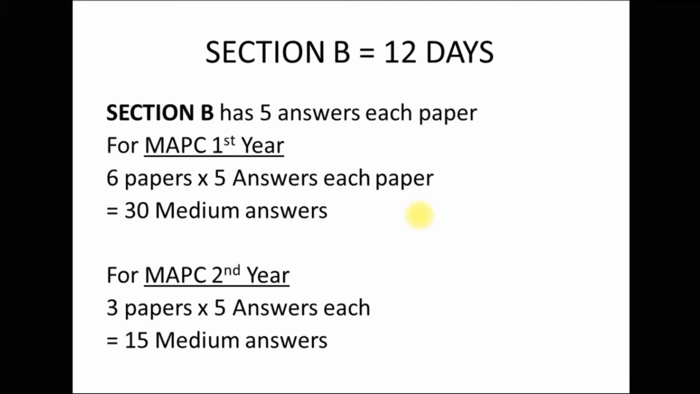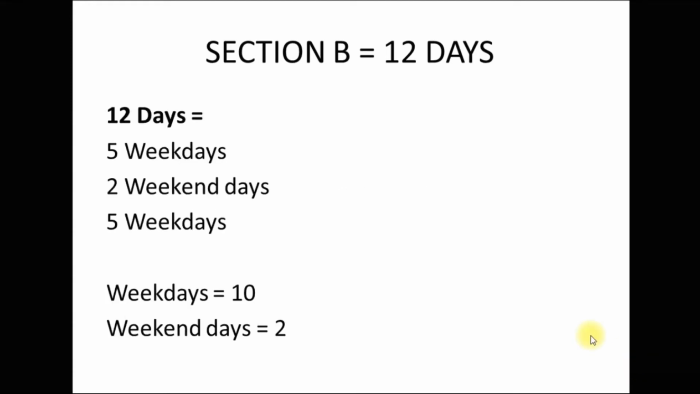Now section B of first year. 12 days are allocated for this one, with 5 answers each. So the calculation is 6 papers into 5 answers, 30 medium answers, and for second year, 3 papers into 5, 15 medium answers. So section B, 12 days are divided: 5 weekdays, 2 weekend days, 5 weekdays again. So total weekdays we have 10, weekend days 2.